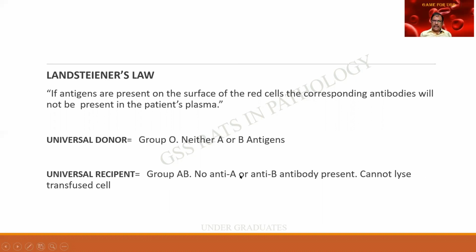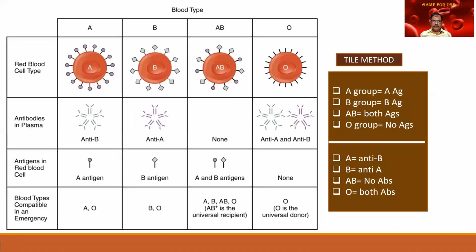There are no anti-A or anti-B antibodies, and it cannot be lysed by any transfused cell. Therefore, this patient can receive blood from anyone. A universal recipient, universal donor. But this should be used only in the most extreme of emergency situations. This is the fundamental principle that you people should know and explain.